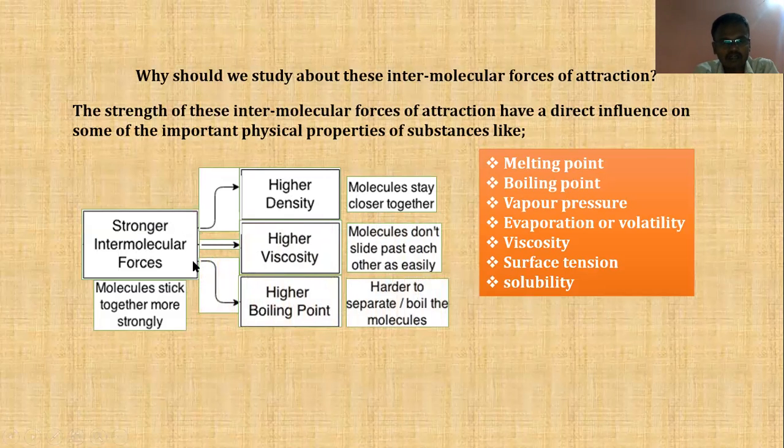Similarly, if there are stronger intermolecular forces of attraction, then the substance is going to have a higher boiling point and it is difficult to break down those stronger intermolecular forces of attraction. So this is how the intermolecular forces of attraction are going to have an impact on the physical properties of substances, right? Now let us consider one more example.